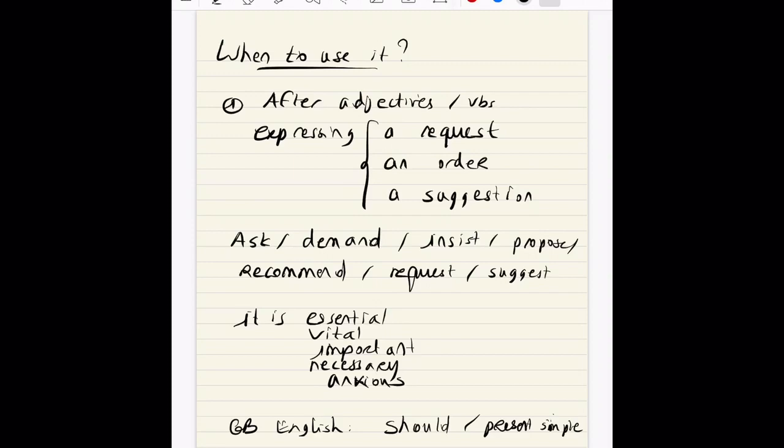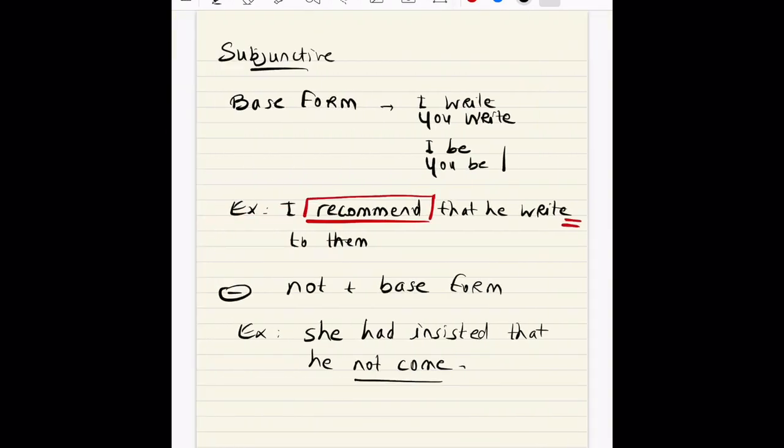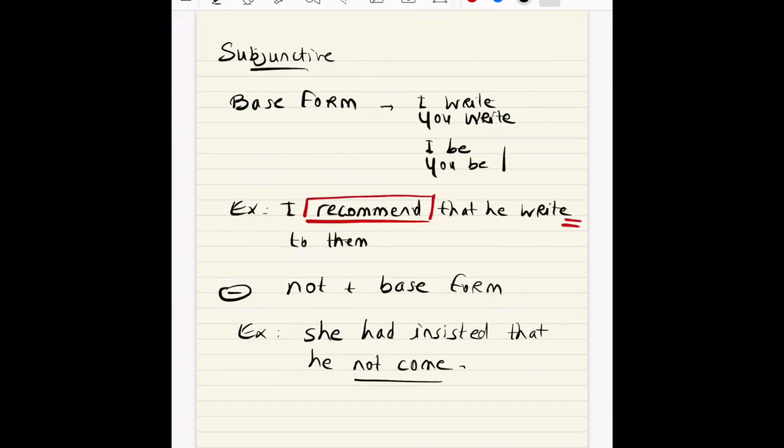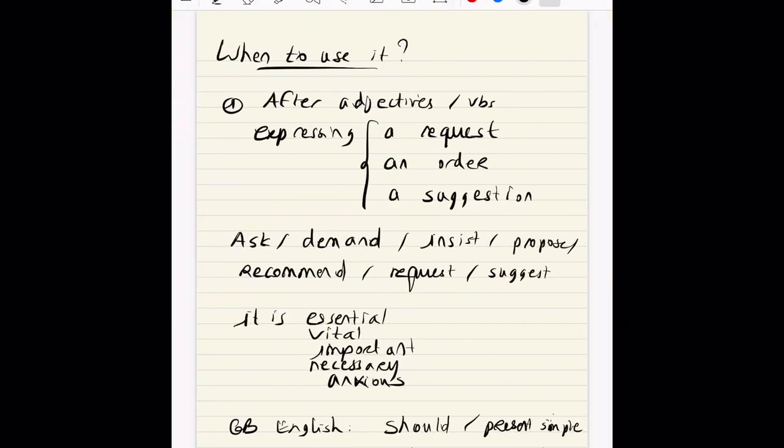And I'm thinking about a few examples, but for example, I recommend that he should write is what we would say in British English. So British English likes to add this should or this present tense. Well, the present tense doesn't show much, but the should adds this idea that there's a subjunctive, that there's something going on with this verb.